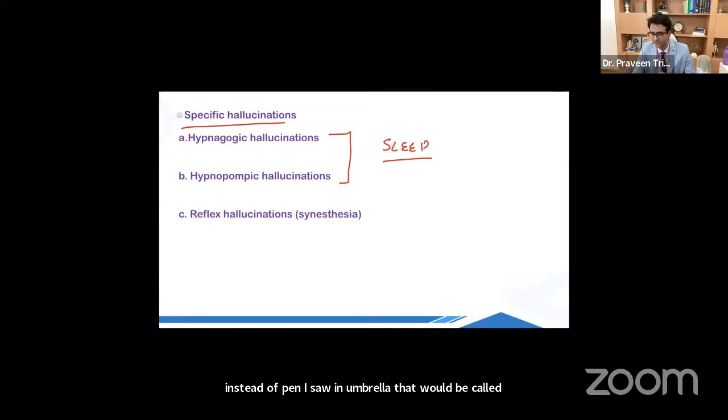And what is hallucination? In case there is no object, there is nothing, but still the person is having a perception. For example, if I look at my hand and I say I see an umbrella, in this case I've got nothing in my hand, but I'm still seeing an umbrella, that is called a hallucination. All right. So false perception of a real object and perception without an object.